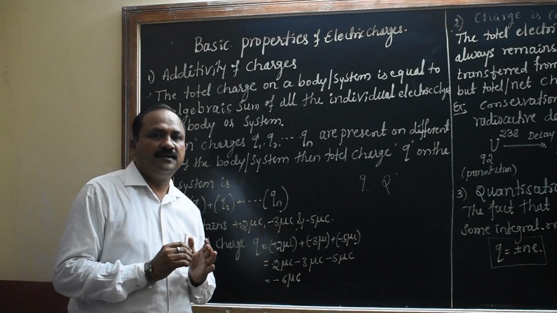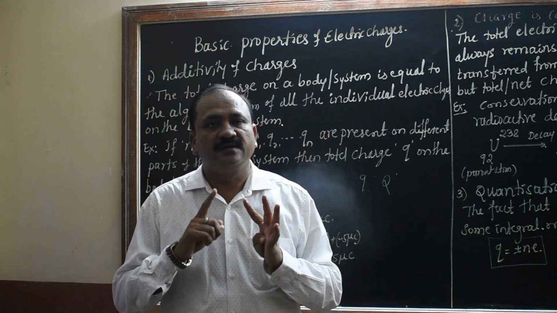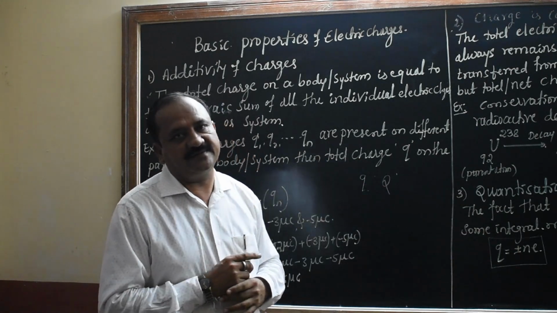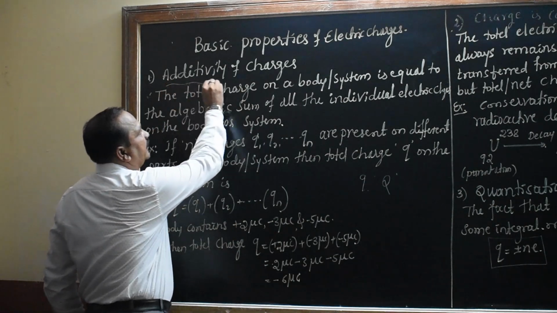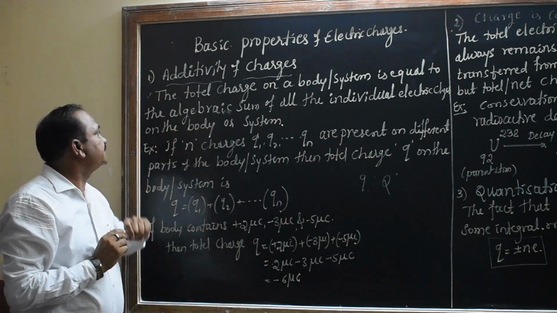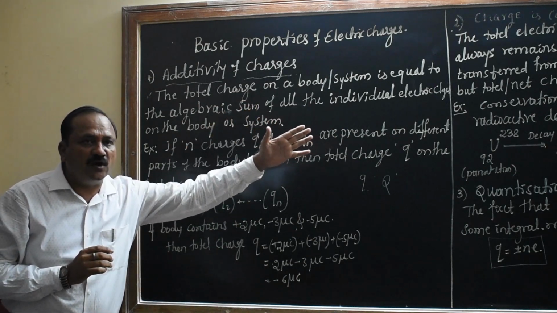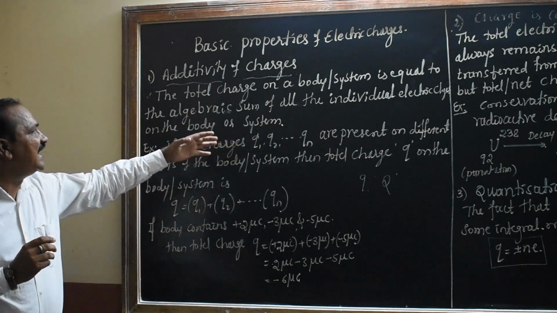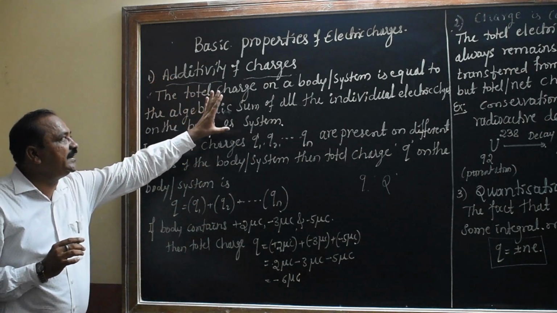You must understand that charge is additive, charge is conserved, and charge is quantized. Let us discuss one by one. See the first one, additivity of charge. In this case, the total charge on a body or system is always equal to the algebraic sum of all the individual electric charges on the body or system. So this is additivity of charge.